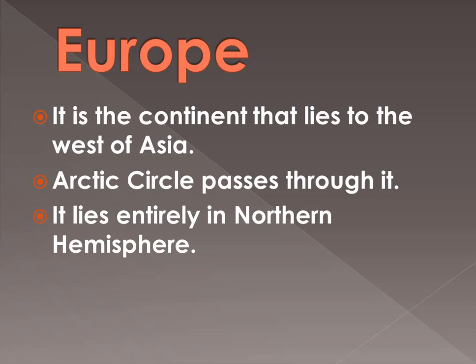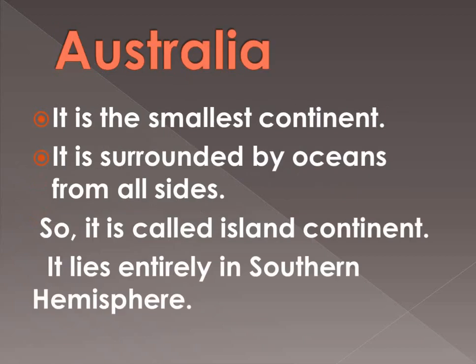Next, the sixth largest continent of the world, or the second smallest continent, Australia. It is surrounded by ocean from all sides. That's why it is also known as the island continent.